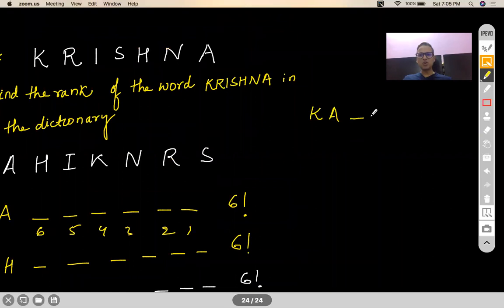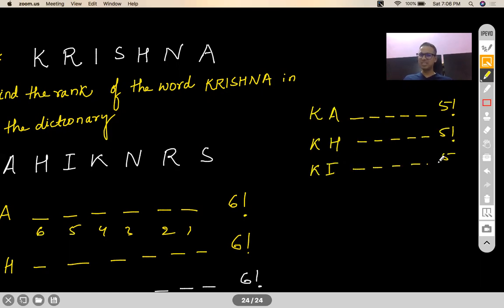Can I say all words that begin with KA will definitely be above Krishna, and they are 5 factorial in number? Correct. Similarly, all words that begin with KH will be above Krishna. That is again 5 factorial. All words that begin with KI, 5 factorial again.